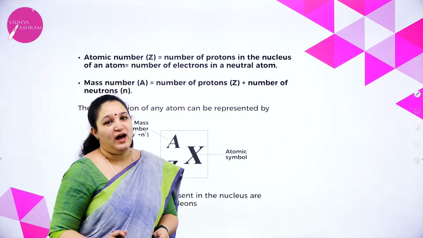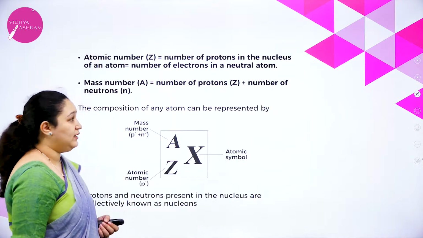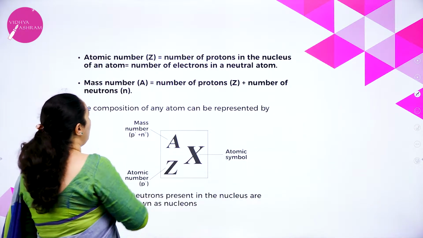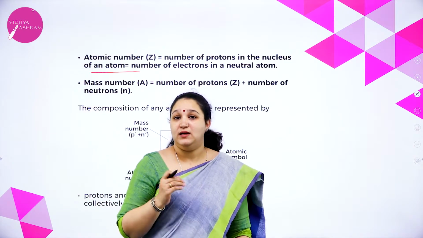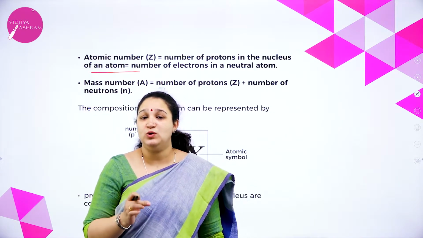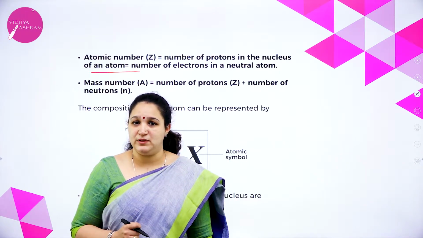First, we have atomic number. What is atomic number? The number of protons in the nucleus of an atom. Okay, the number of protons in the nucleus of an atom is called as atomic number.